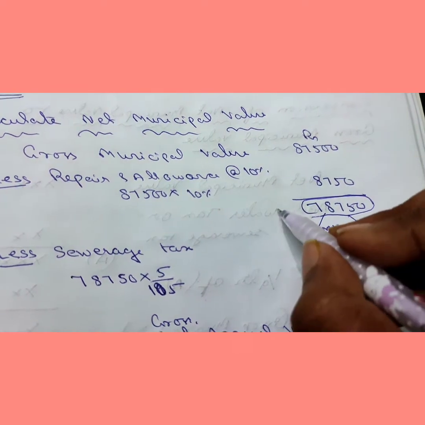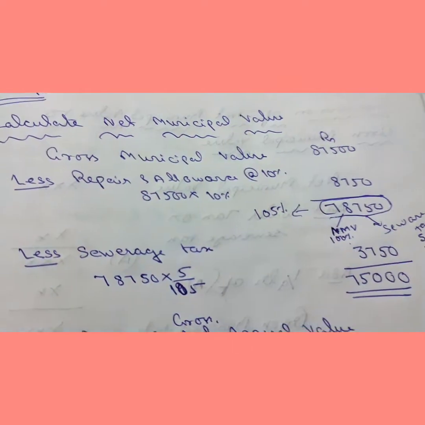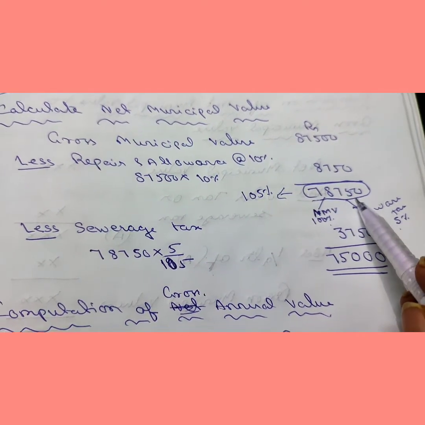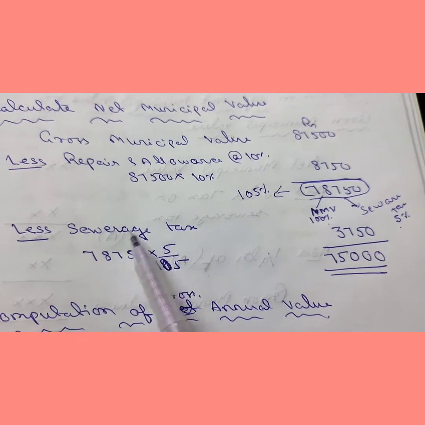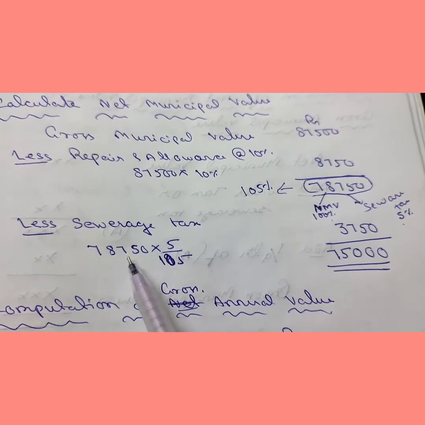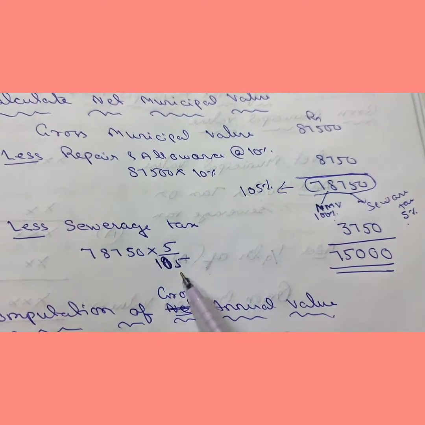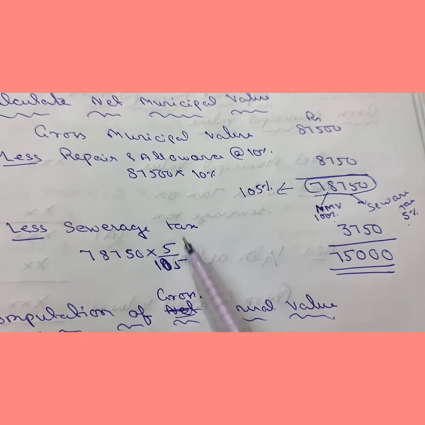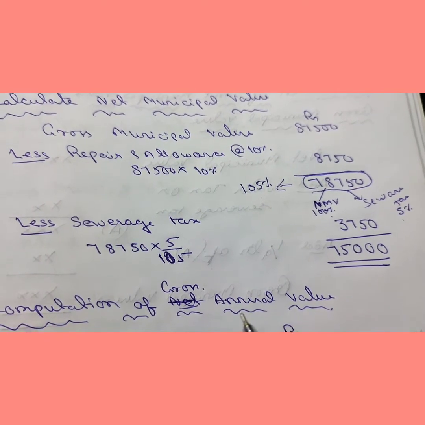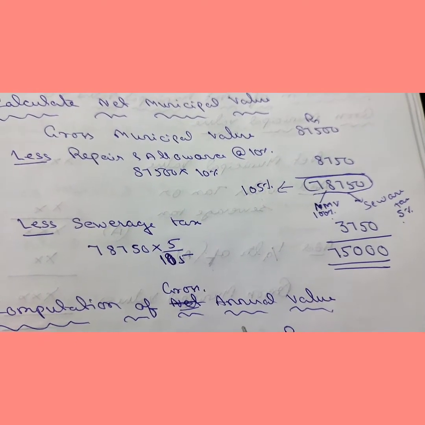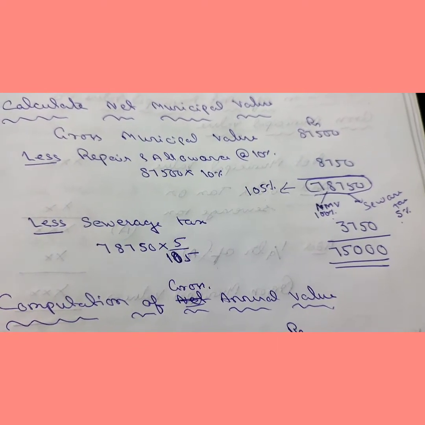So this becomes 105%. So 78,750 becomes 105%. So when we calculate sewage tax, 78,750 should be divided by 105 and multiplied by 5 because sewage tax is 5%, as you have done in profit and loss appropriation account after charging such commission.